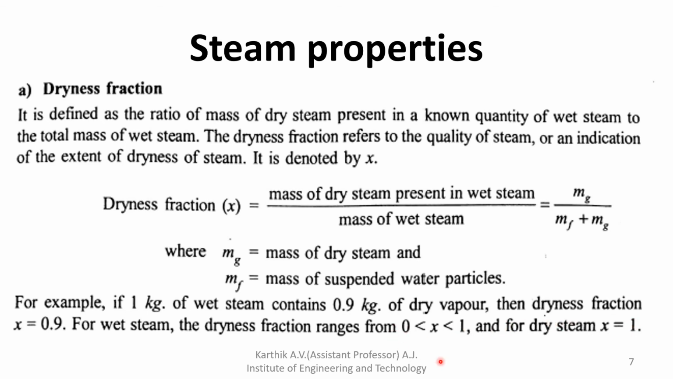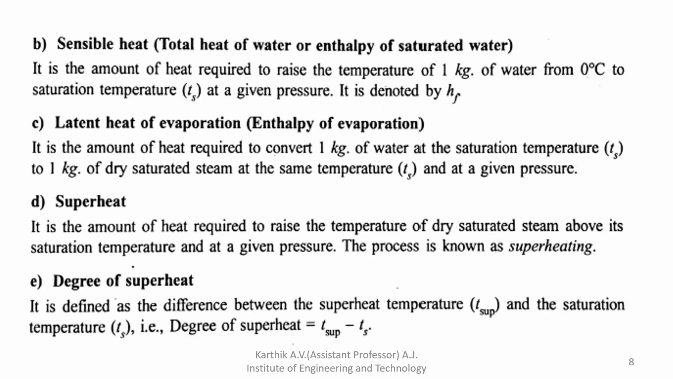This is very important for the problems. For dry steam, the value of x is equal to 1. For wet steam, the value of x is less than 1. For dry steam, the value of x is 1 only. The formula for dry steam we'll see in the next slide. I hope all of you understood the dryness fraction. Dryness fraction is only for wet steam, not for dry steam. Next we'll see the sensible heat.